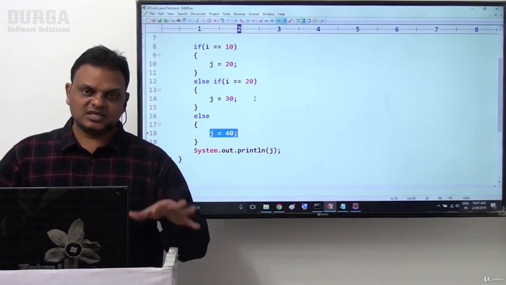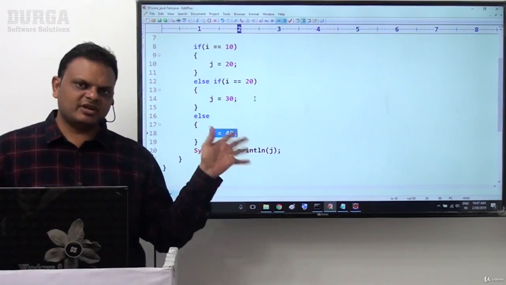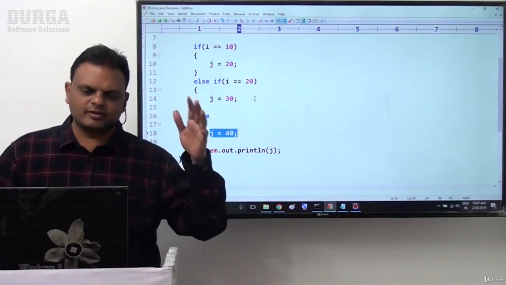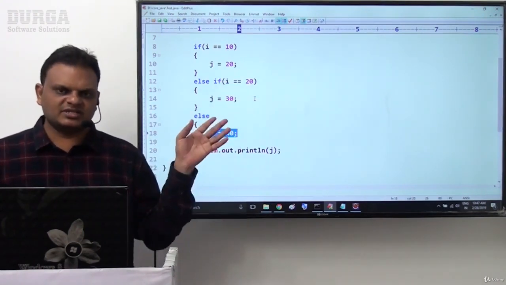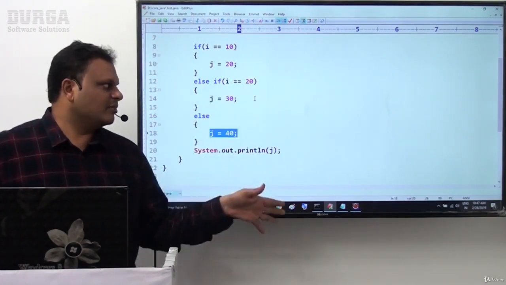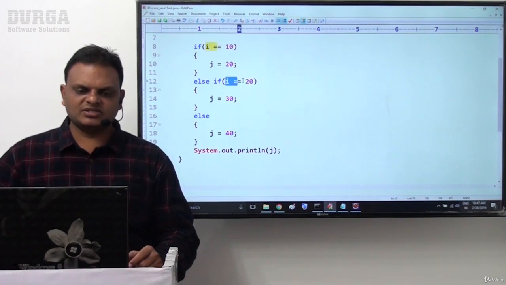So the conditional expression results may be true, may not be true. Actually these conditional expressions are variable expressions. That is not possible for compiler to evaluate. They are going to be evaluated by JVM. At runtime we are going to decide the values there. But at compilation time, compiler is unable to evaluate this conditional expression and this conditional expression also.